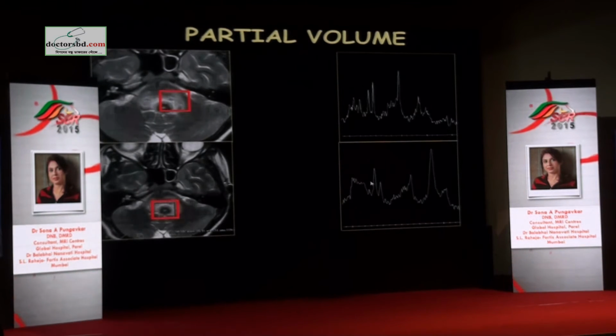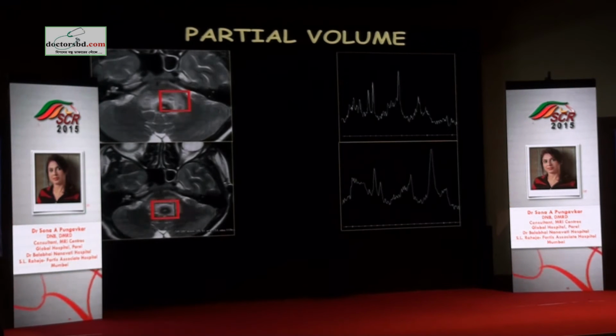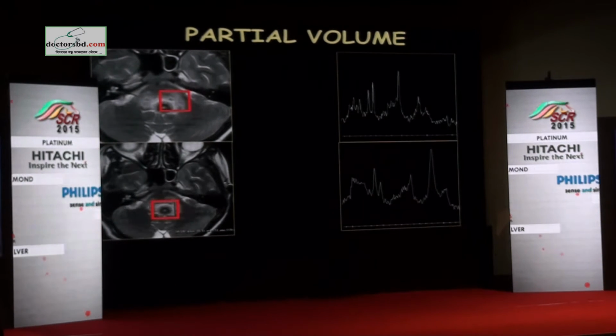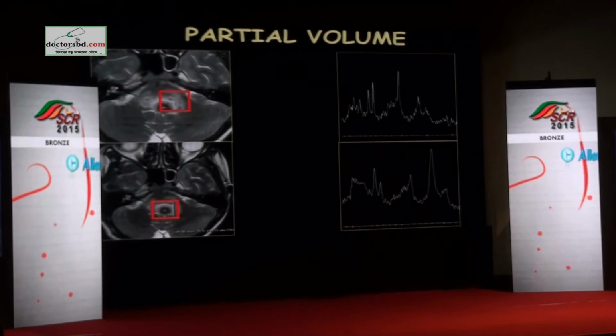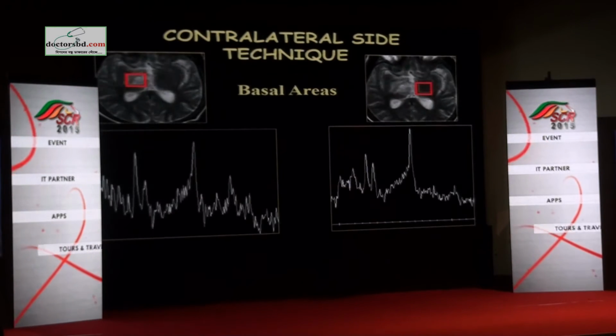Tuberculomas have high choline, not because of a tumorous situation or cell membrane proliferation, but because there is a collection of macrophages which also have thick cell membranes and they cause an increase in choline. So elevation of choline does not allow you to differentiate between a tuberculoma and a neoplasm, because even a tuberculoma can have it.